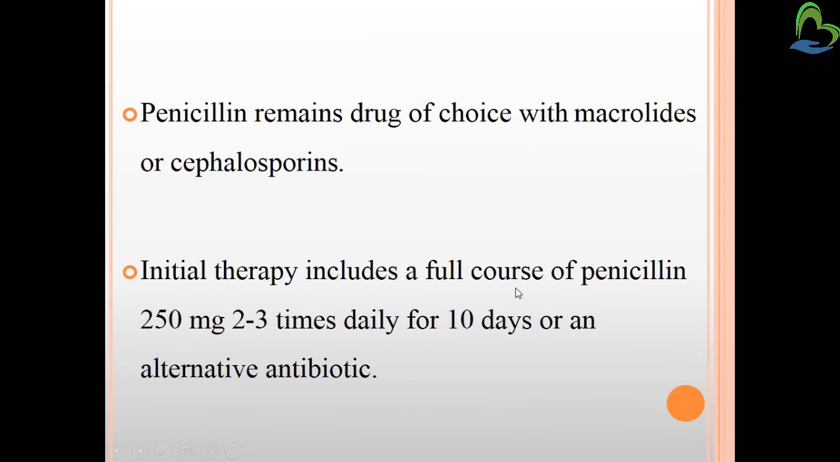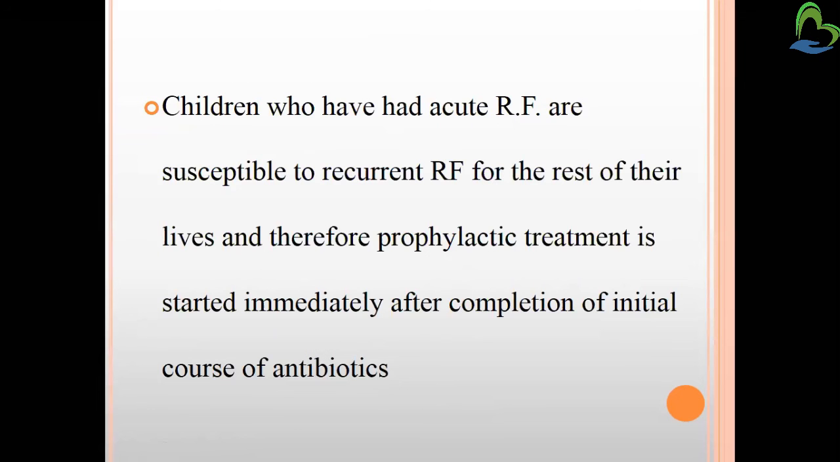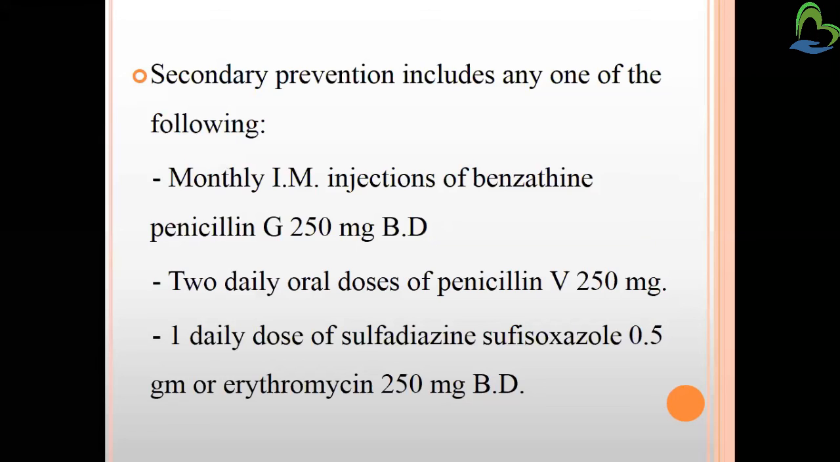Then initial therapy includes a full course of penicillin. It is 250 mg 2 to 3 times daily for at least 10 days, or an alternative antibiotic, so that resistance does not occur. Children who have acute rheumatic fever are susceptible to recurrence for the rest of their life. So proper prophylactic treatment has to be started immediately once the initial antibiotic course is completed. Even though we have completed the treatment, we have to continue with the prophylactic treatment.